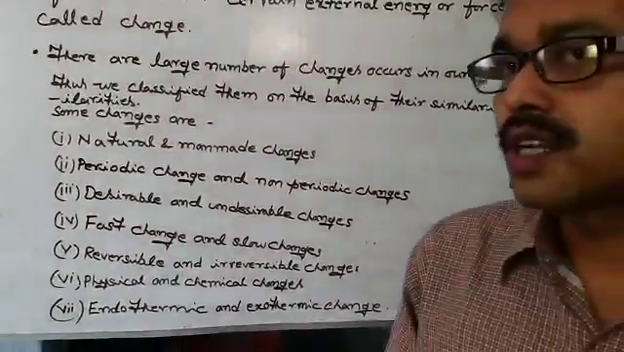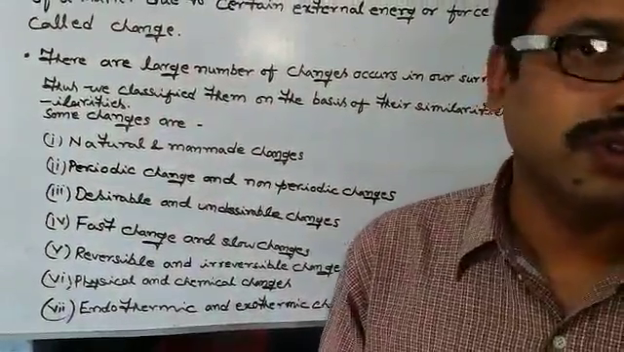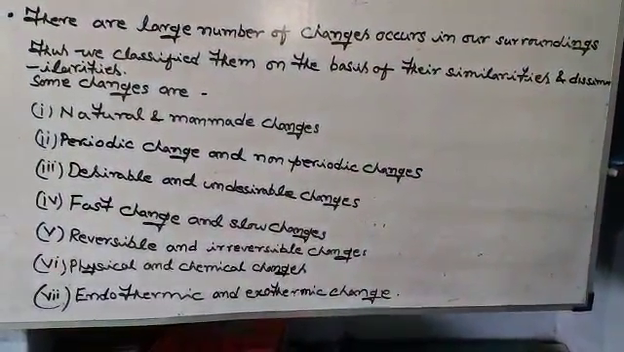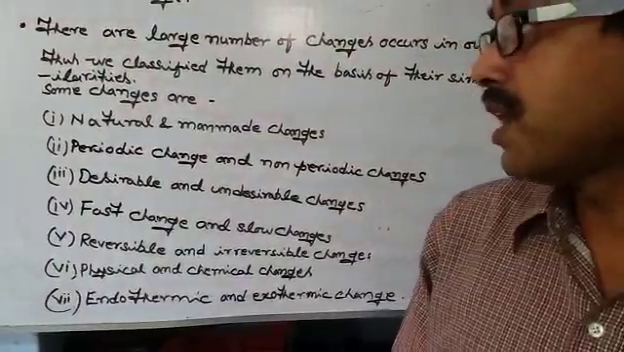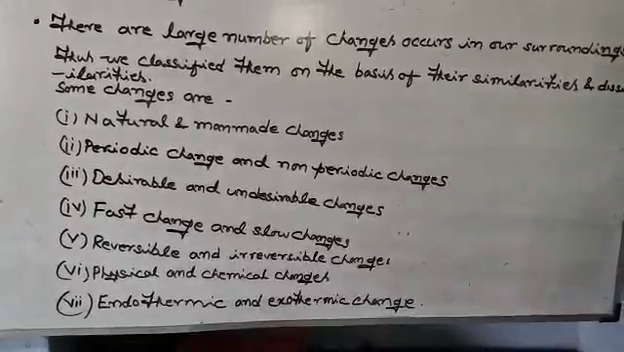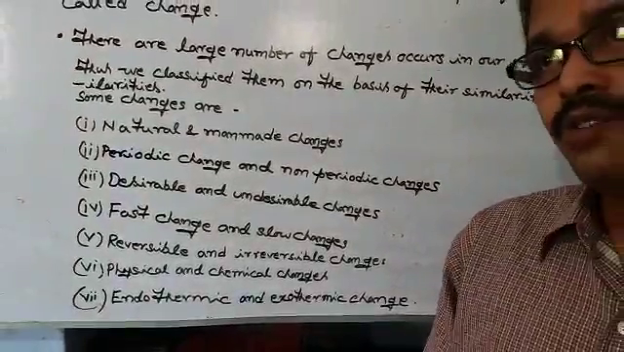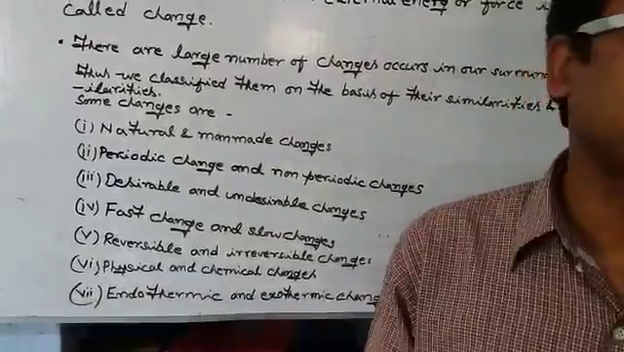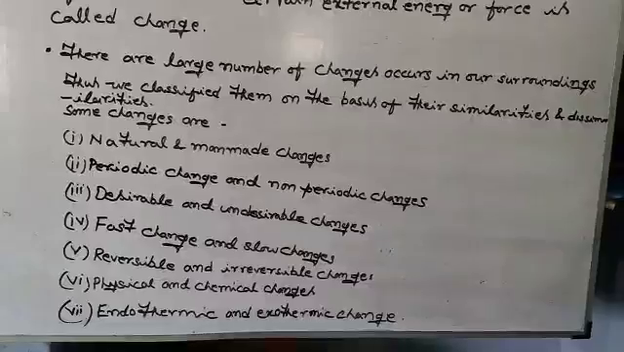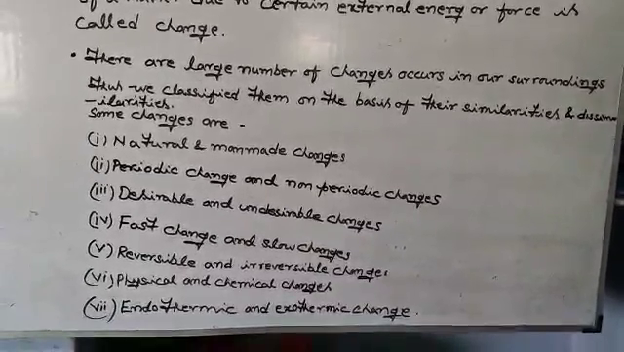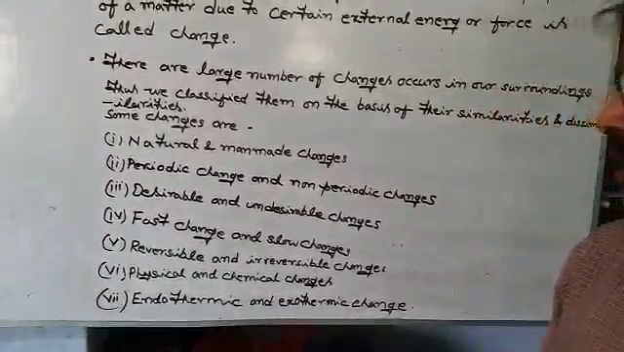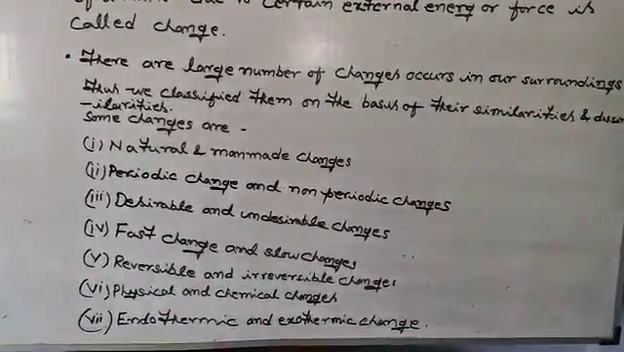Now first, natural changes and man-made changes. All the changes that occur in our surroundings on their own are called natural changes. On the other hand, the changes which occur due to the activities of human beings are called man-made changes. Next, periodic and non-periodic changes. There are certain changes which repeat themselves after a regular interval of time, which are known as periodic changes, whereas those changes which occur at once at any moment are known as non-periodic changes, which don't repeat themselves in a regular interval of time.